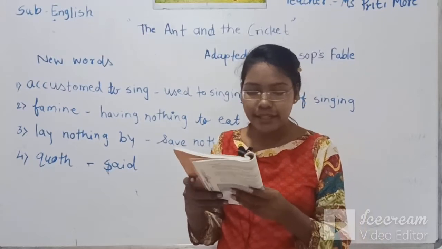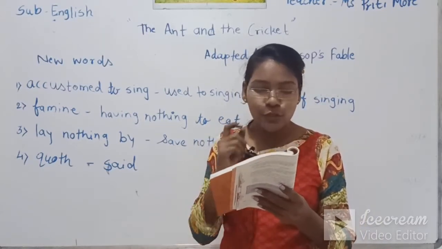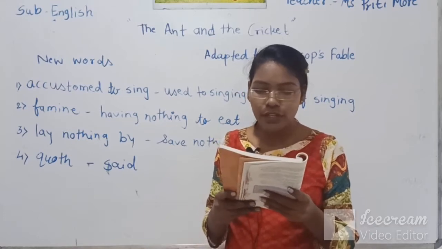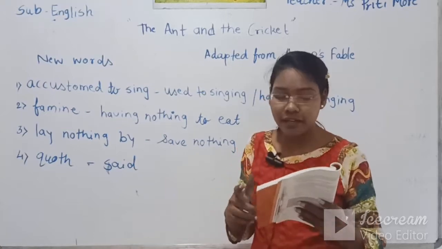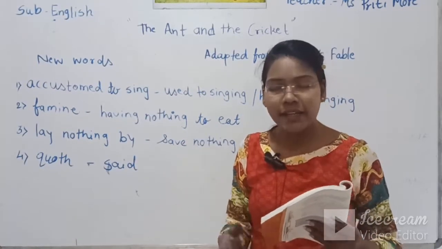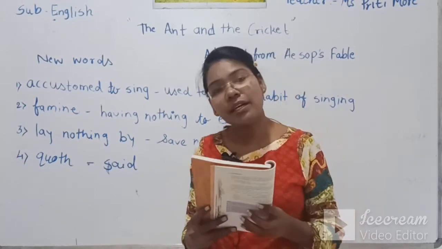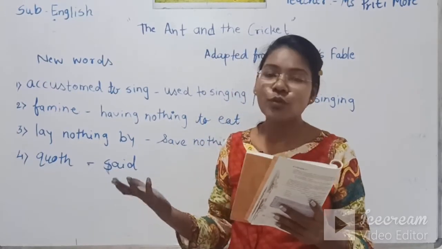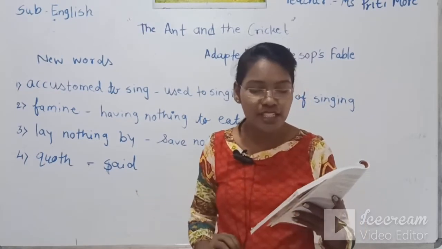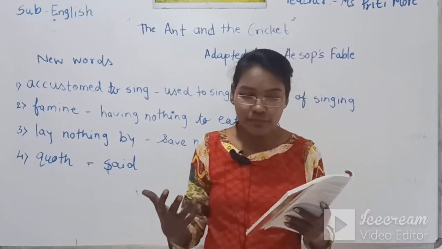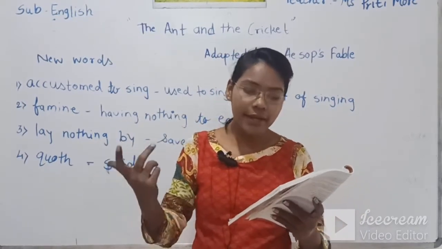So he decided, away he set off to a miserly ant to see if to keep him alive he would grant. Now what did he decide? He decided to go to the ant's house, and it will be great if the ant will help him to stay alive. Otherwise he will die because he has nothing at his home. So for getting help he decided to go to the ant's house.